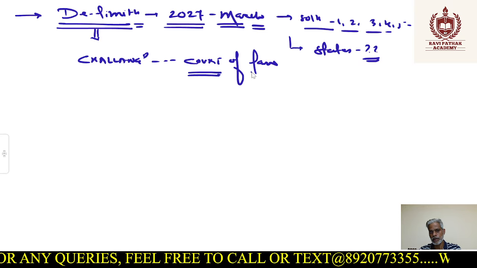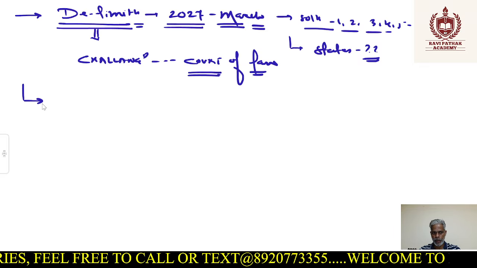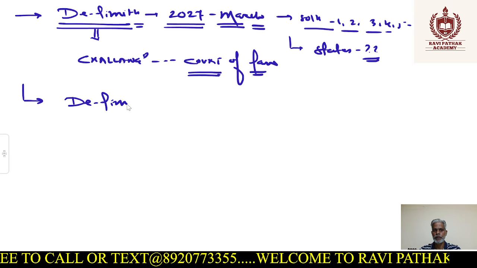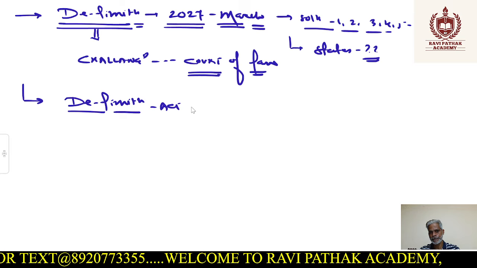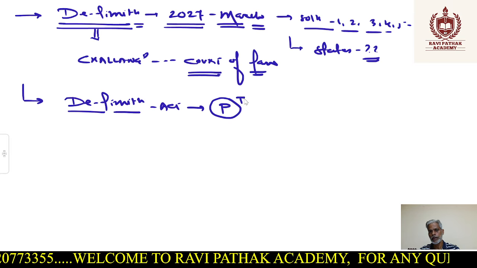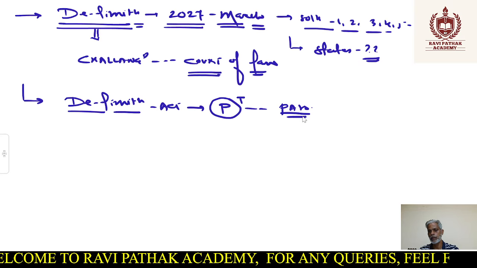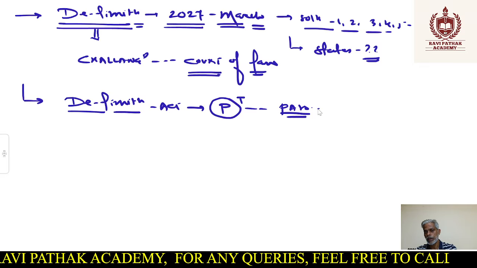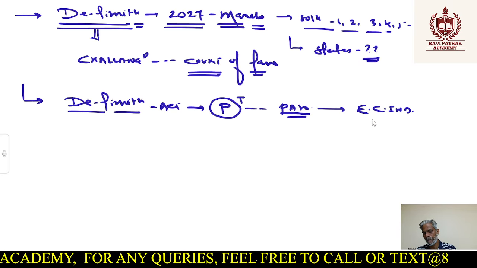So, for this, we need to understand that whenever we talk about the delimitation exercise, as I told you, the first and foremost thing is that there has to be a delimitation act. That's why the Constitution has empowered the Parliament of India to pass the delimitation act. So they will pass the delimitation act. Once the delimitation act is passed, then the power goes to a constitutional body known as the Election Commission of India.